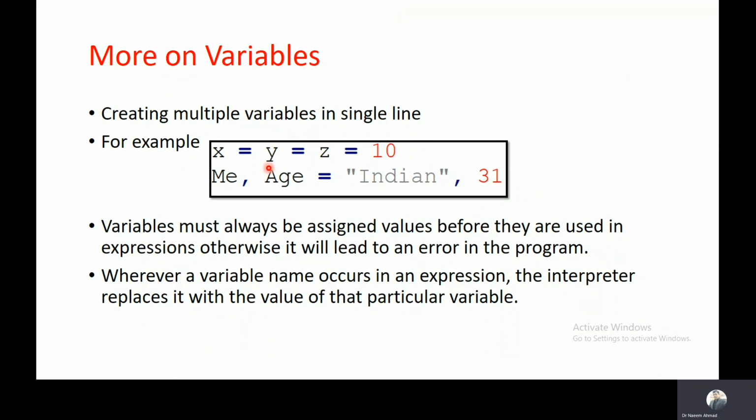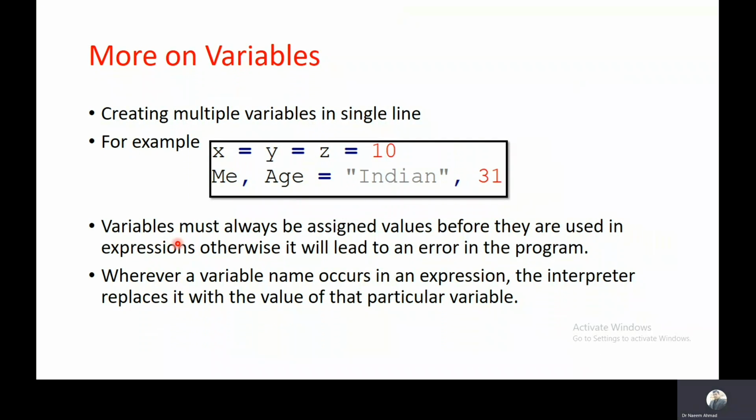If you want to create multiple variables in a single line with different values, you can keep the list of the variables separated by commas before the assignment operator. After the assignment operator, you can keep the list of the values separated by commas. But here we have to remember the number of variables and the number of values must be the same on both sides.